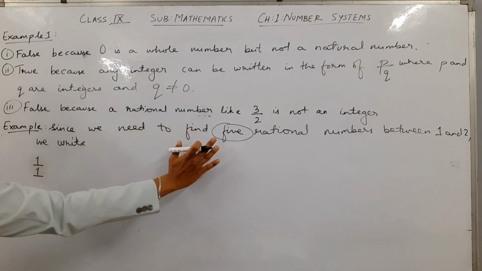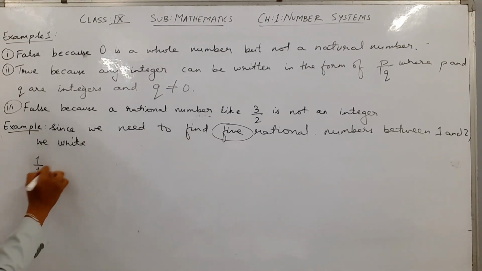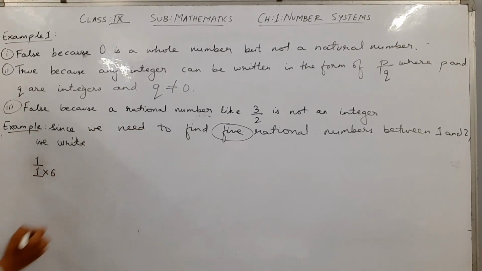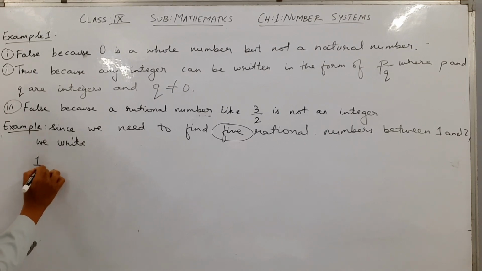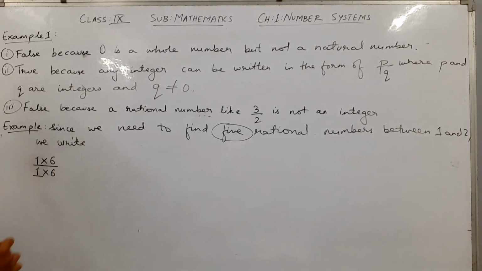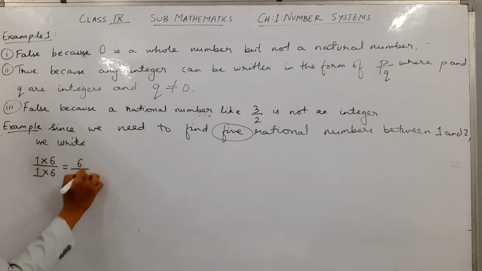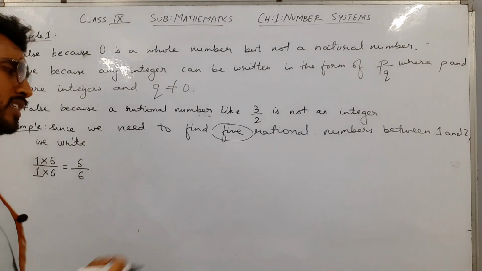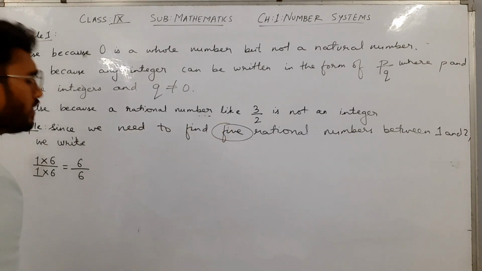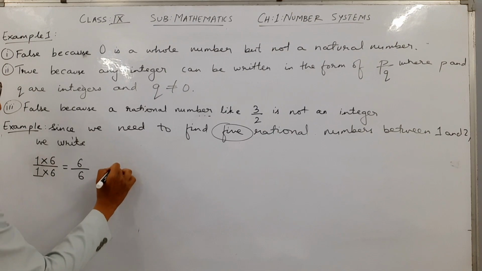Let's say 6. I multiply 6 in the denominator as well as in the numerator, and I will get 6 upon 6.